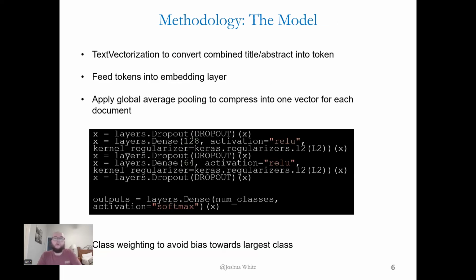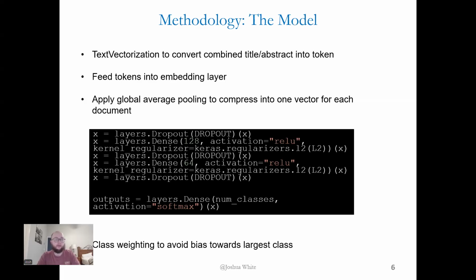Finally, onto the model itself. I first converted the combined titles and abstracts into a single vector that the model would be able to actually process. I achieved this by first applying text vectorization to convert them into tokens. Then I fed those tokens into an embedding layer before finally using global average pooling to compress and flatten out the embeddings into one single vector.